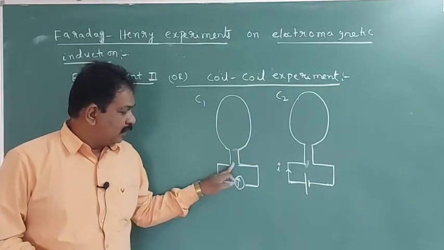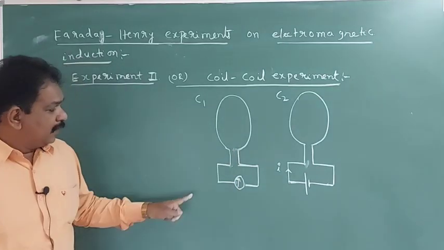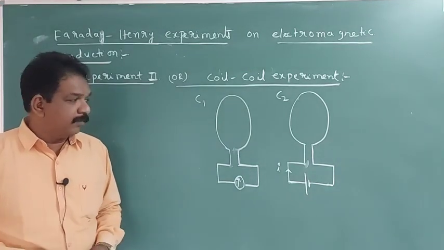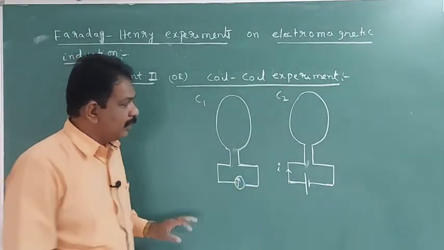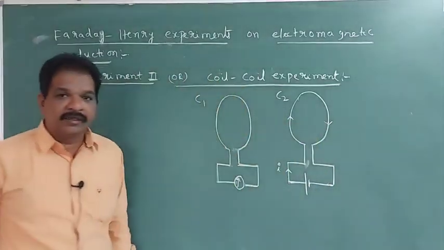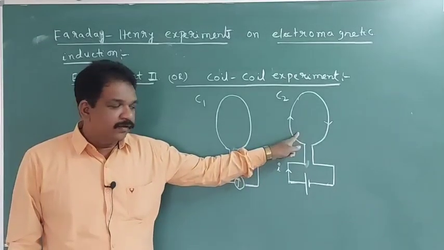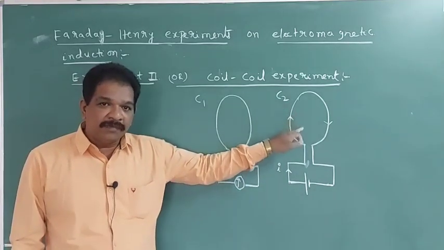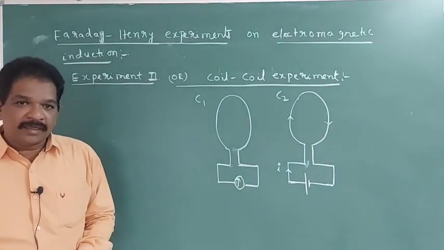For the first coil, there is no battery, means there is no current flowing in this coil. They just connected a galvanometer to that coil. For the second coil, they connected a battery, means current is flowing through this coil. Current flowing means it is creating a magnetic field, means it is behaving like a magnet. Coil 2 is behaving like a magnet.